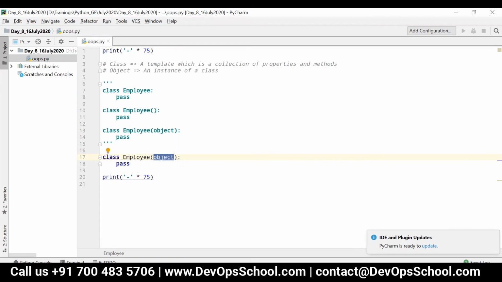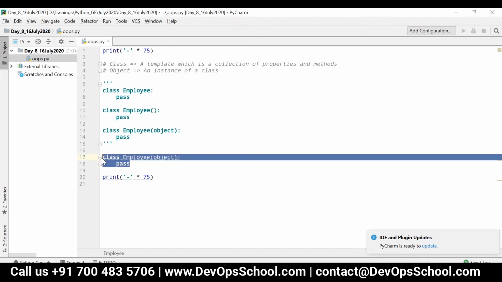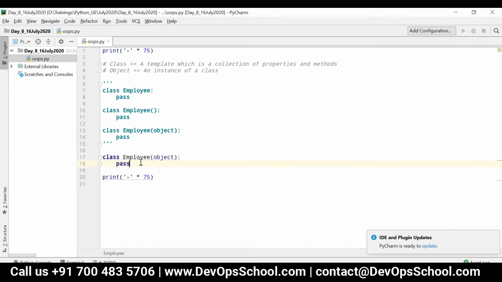Okay. So now I have defined one empty class which doesn't contain any properties and methods. Now let me define some objects for this particular class. Let's create the instances of the class Employee.